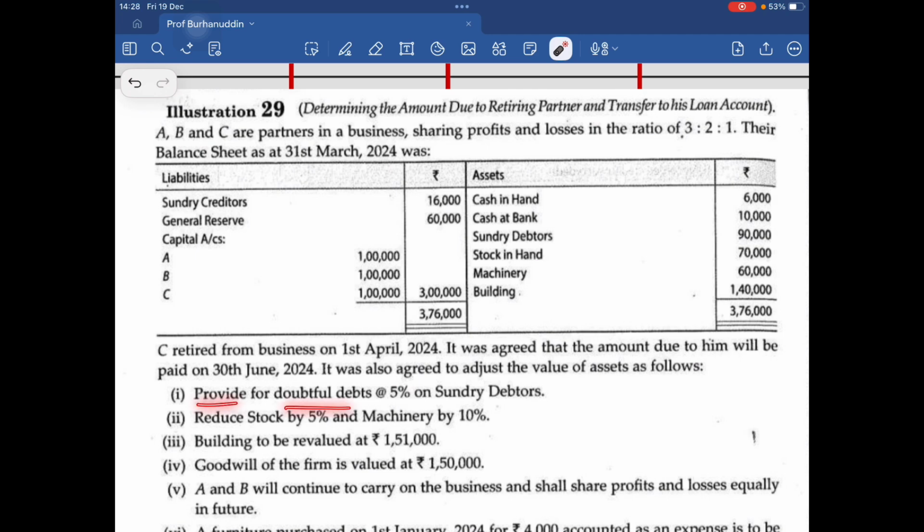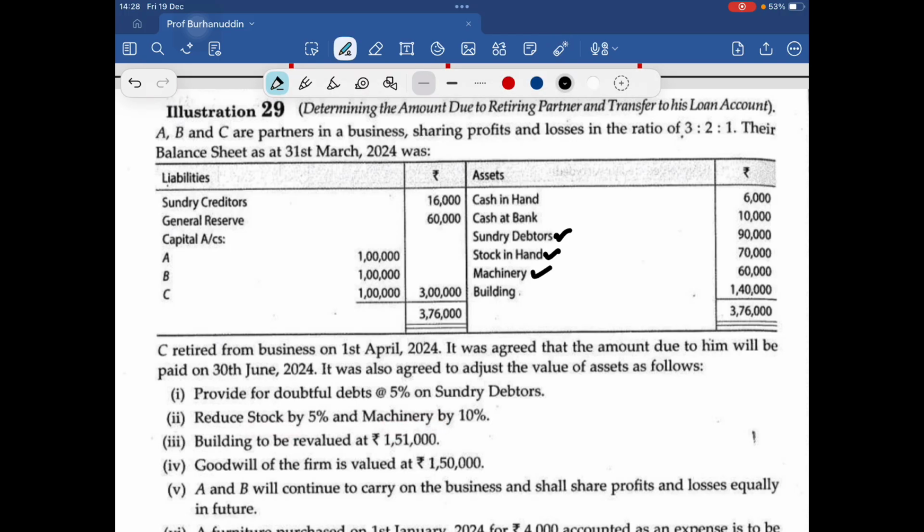Provide doubtful debts 5%. So it is going to be subtracted from debtors. It's an RDD, and the second entry would be in the revaluation account on the debit side, because the asset's value is going down. It's a loss. Reduce stock and machinery. So again, we have a tick mark on stock and machinery also.